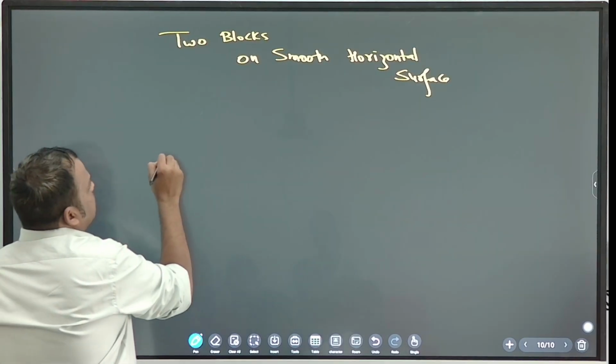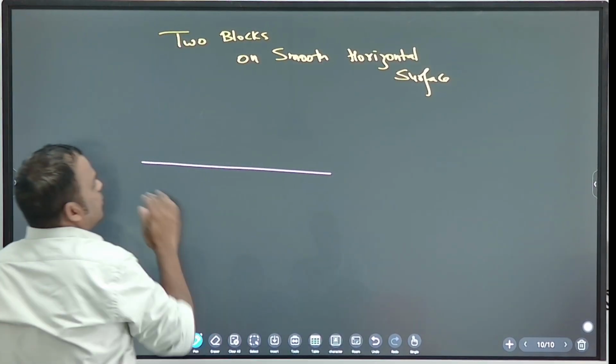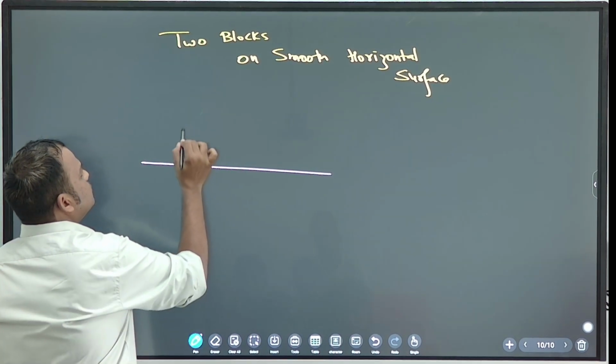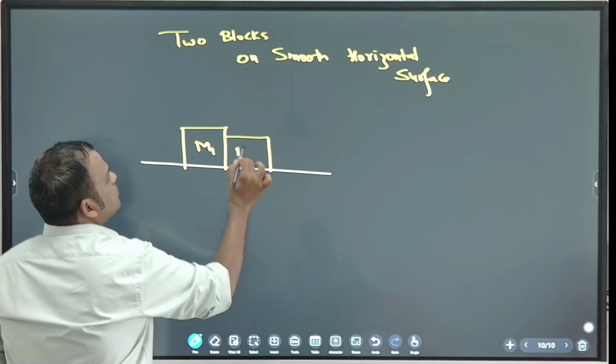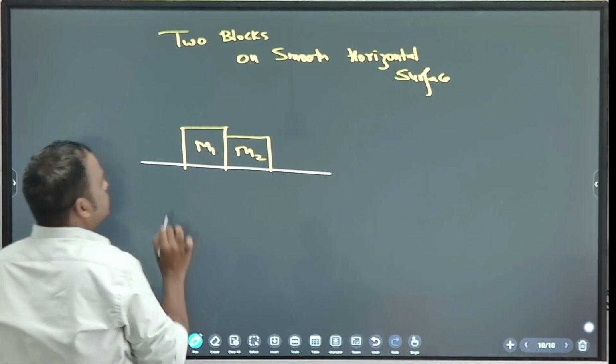So two blocks are there on a smooth horizontal surface, one block M1, another block M2.